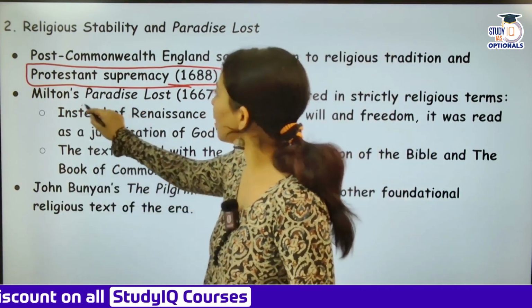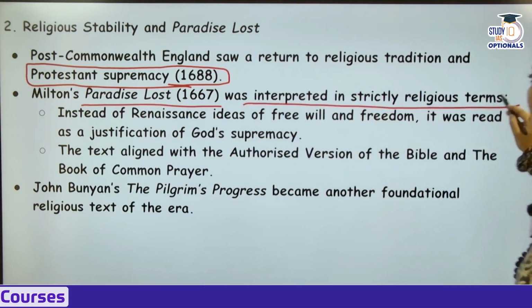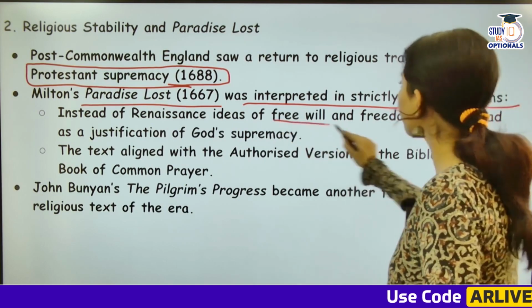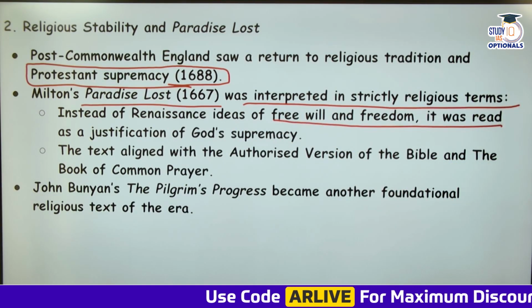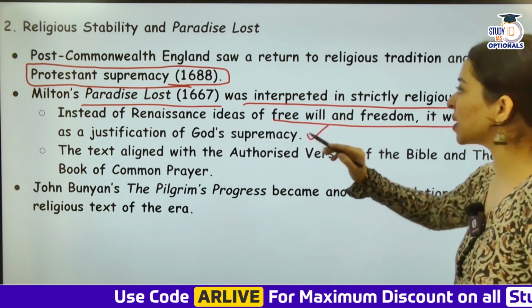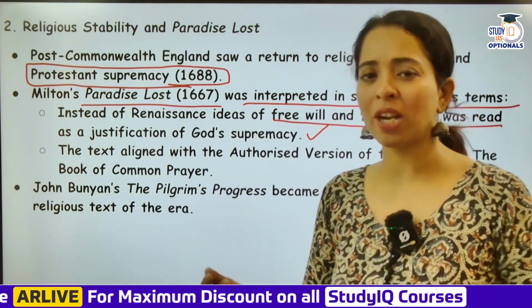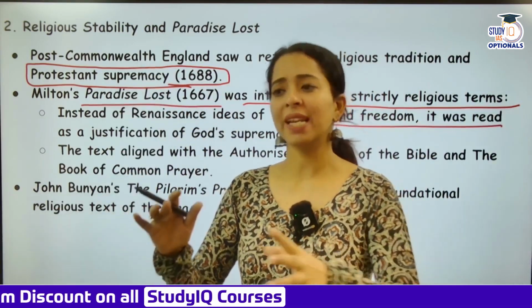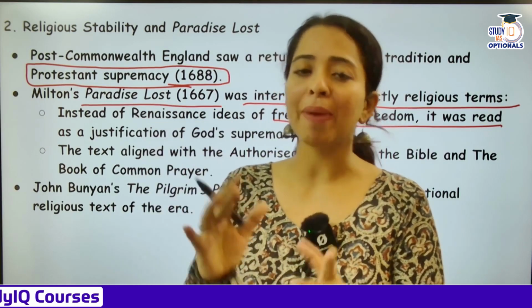So Milton's Paradise Lost, which came out in 1667, was interpreted in strictly religious terms. Instead of the Renaissance idea of free will and freedom, it was read as a justification of God's supremacy. It was read that Paradise Lost is a simple biblical story, that God was the one to send Adam and Eve on this earth, and how Adam and Eve were corrupted by Satan.